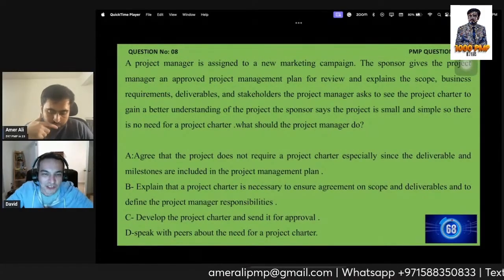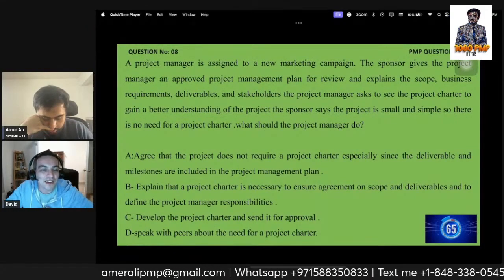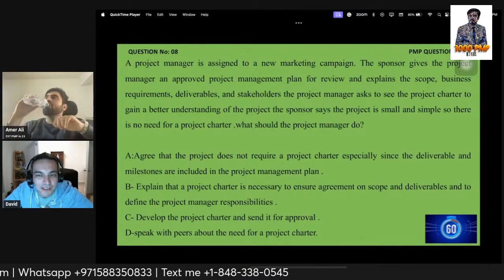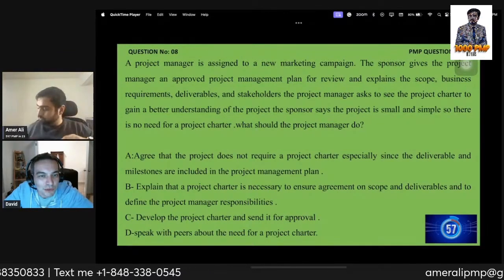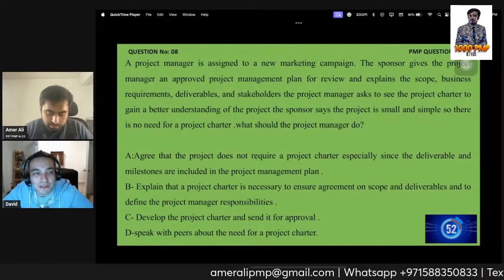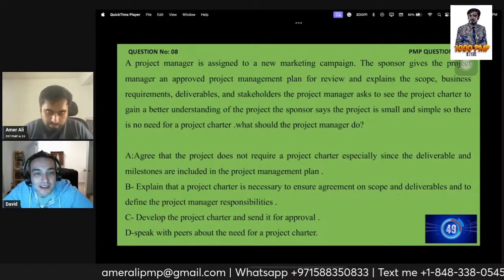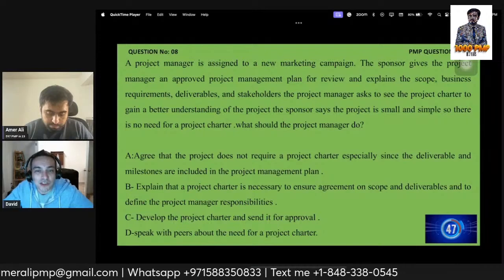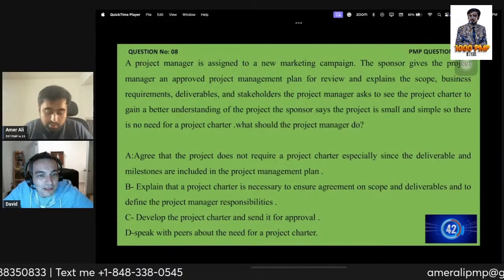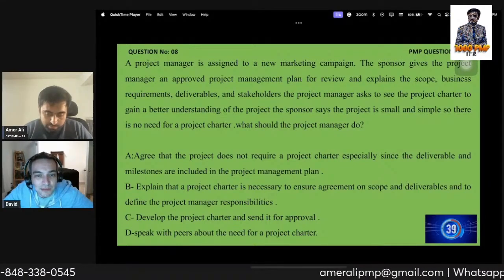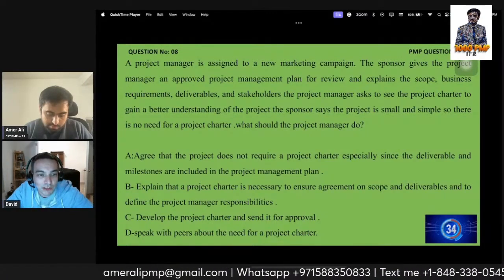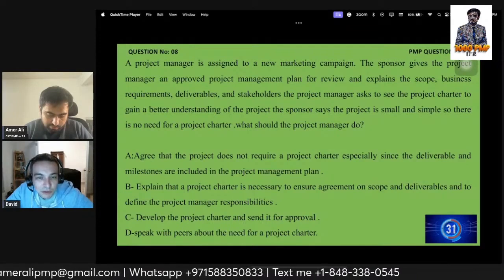Okay. What should the project manager do? A project manager is assigned to a new marketing campaign. The sponsor gives the project manager an approved project management plan for review and explains the scope, business requirements, deliverables, and stakeholders for the project manager. Asked to see the project charter to gain a better understanding of the project, the sponsor says the project is small and simple, so there is no need for a project charter. What should the project manager do?